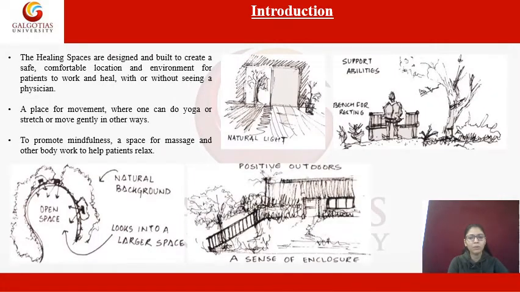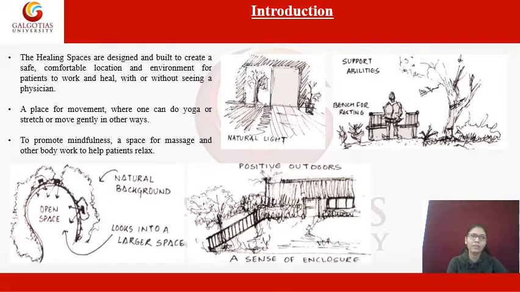So, what is the purpose of designing healing gardens or healing landscapes? There are three major points for designing healing landscapes. One is to create a safe, comfortable environment for patients to walk and heal with or without seeing any physician.